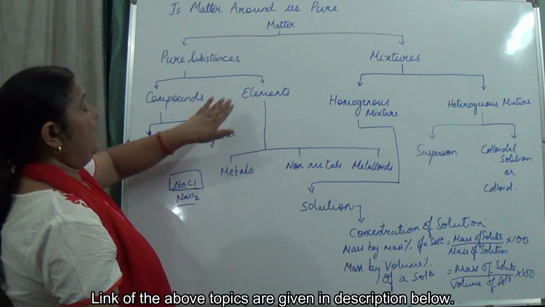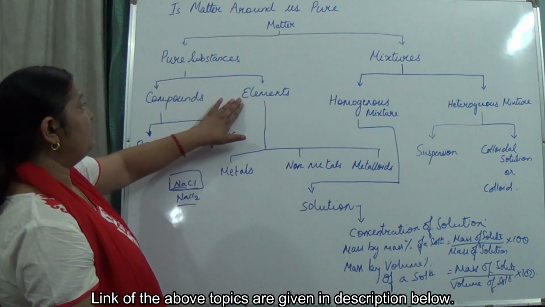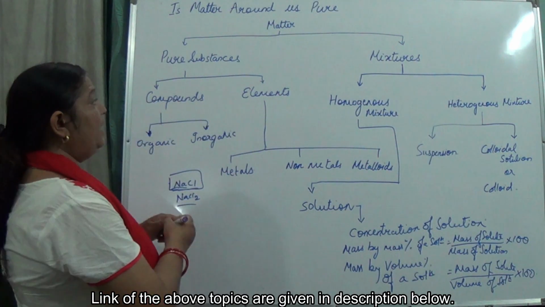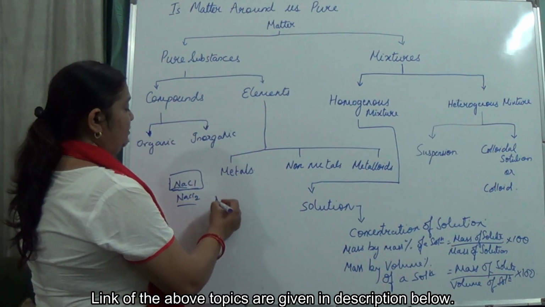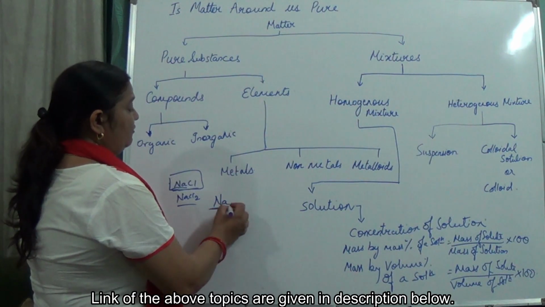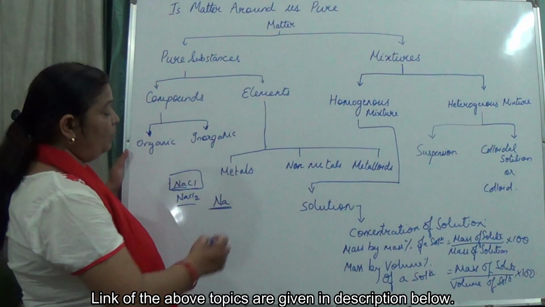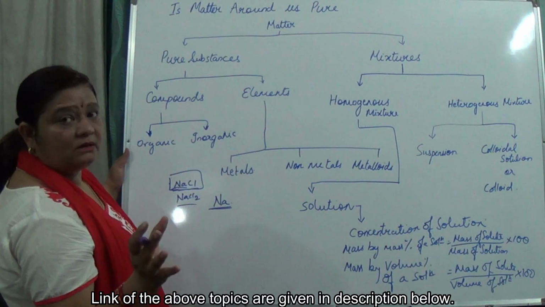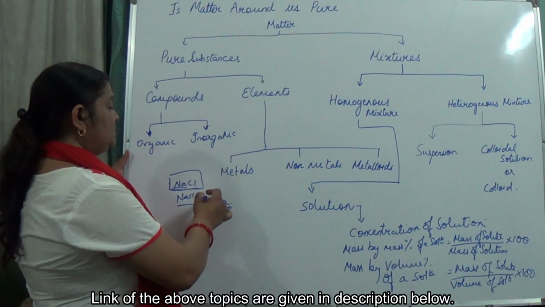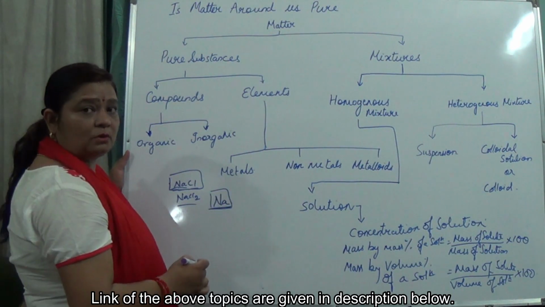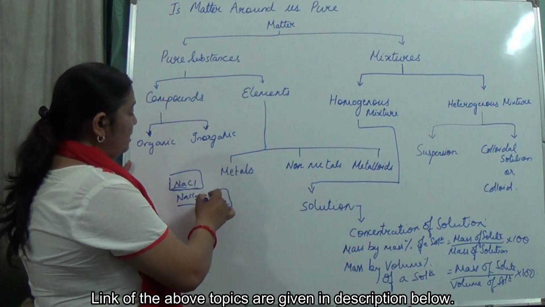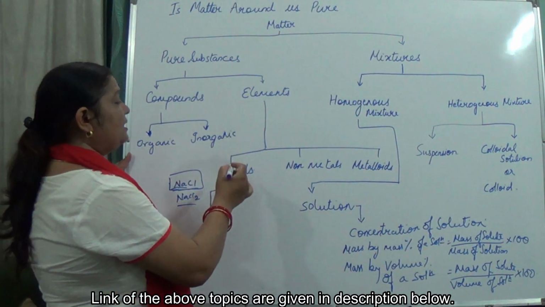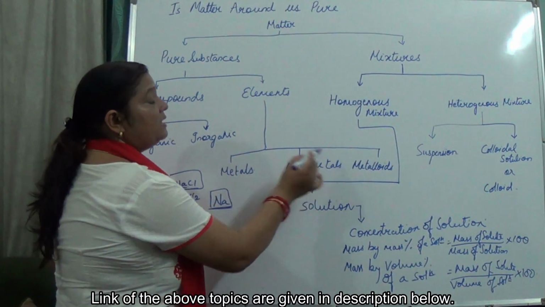Now coming to the elements. Elements are pure substances that can't be broken into simpler forms. Suppose we are talking about the element sodium. It will consist of sodium atoms only, and it will have only 11 protons, not 10, not 9. This is the characteristic feature of sodium, and so these are pure substances. Now these elements are classified into metals, non-metals and metalloids.